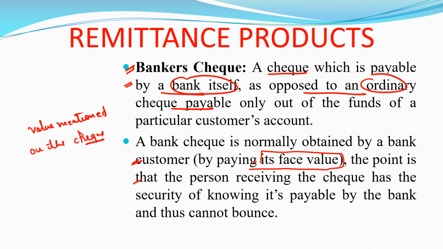The point is that the person receiving the check has the security of knowing it is payable by the bank and thus cannot bounce. Actually, a bank's check cannot bounce because the bank has already taken the money from the customer itself.